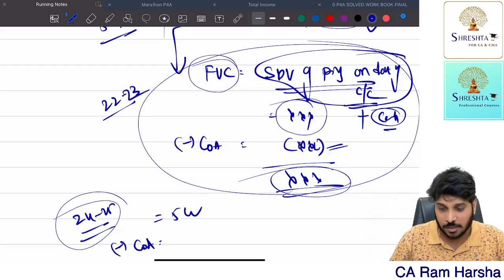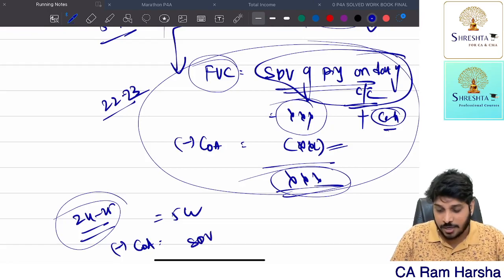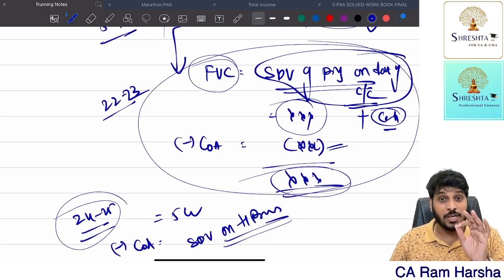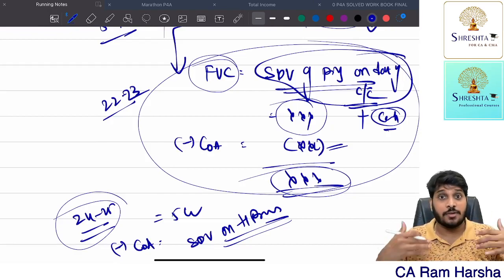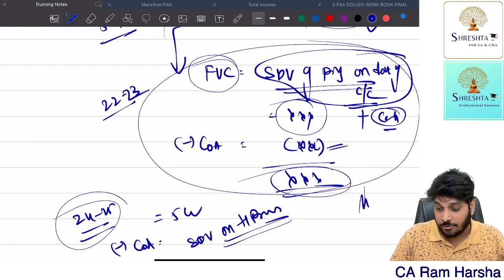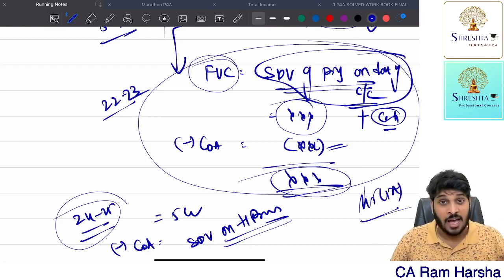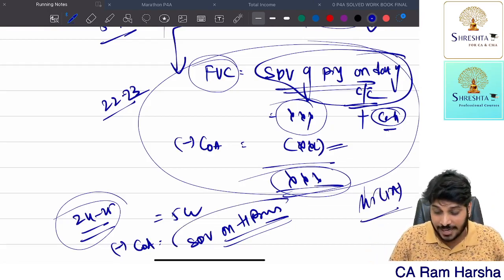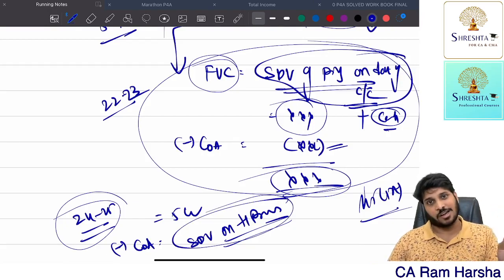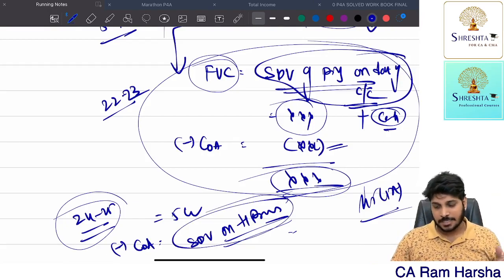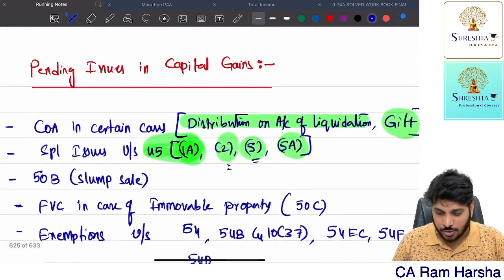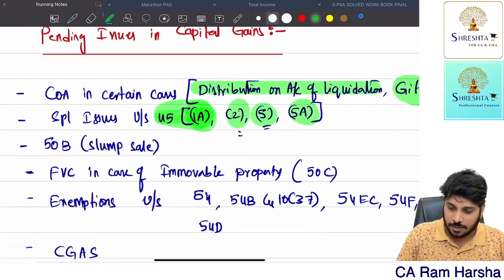The cost of acquisition is nothing but the stamp duty value on the share of project. Stamp duty value of your share, whatever is considered for 45 subsection 5A. For 45 5-year taxation, whatever stamp duty value is considered, that itself is treated as cost of acquisition. Are you clear? That's it. So with this, another special issue is also over, which is 45 subsection 5A.